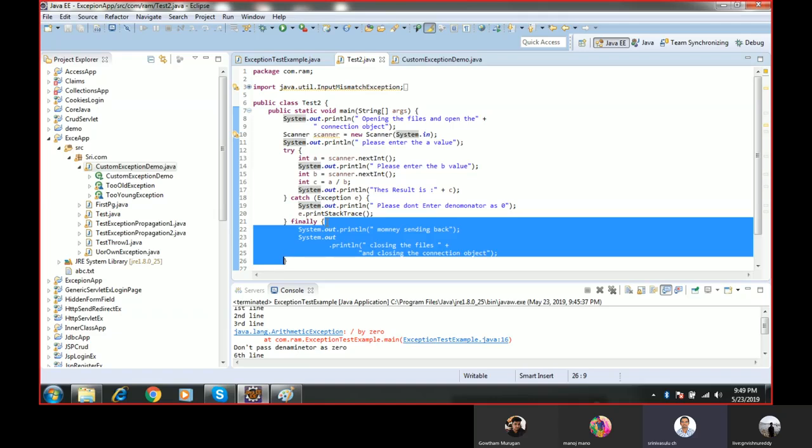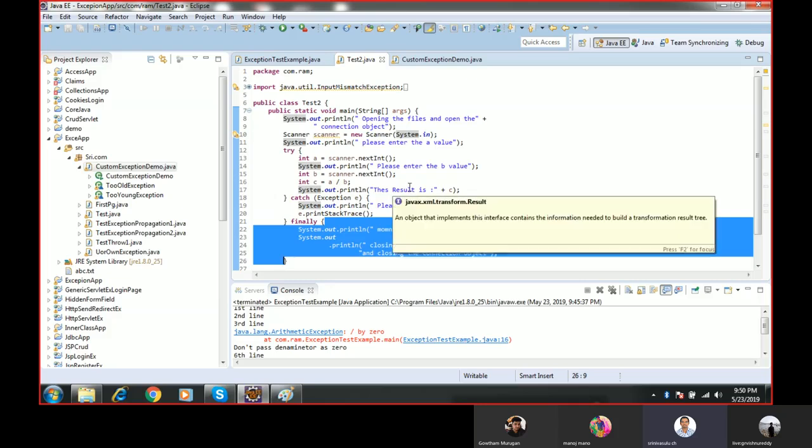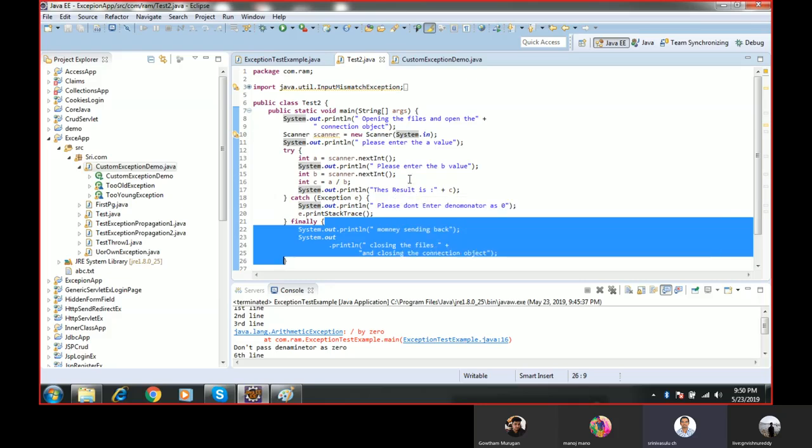Irrespective of whether the exception has occurred or not, this finally block will get executed. If connection objects are opened in the try block or at the top of the program, or if you open any files or any connection, that must be closed.